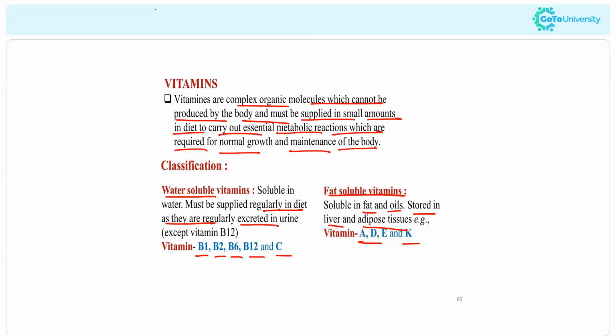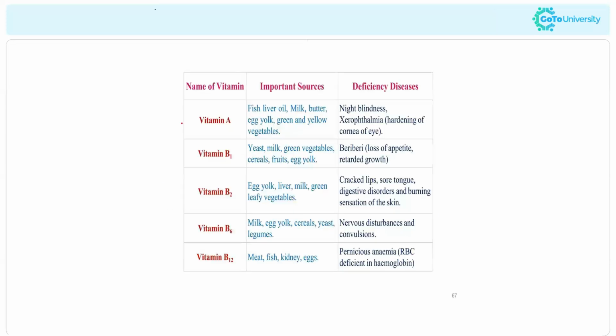And here we have some important sources of different vitamins. We have also mentioned what kind of situation the deficiency of a vitamin leads to. The deficiency of different vitamins leads to different diseases, that is deficiency diseases, and that is also given here. Vitamin A is usually obtained from milk, butter, egg yolk, green and yellow vegetables, etc. If the deficiency is there, it will cause diseases such as night blindness and xerophthalmia. Okay, so vitamin B1 is also important.